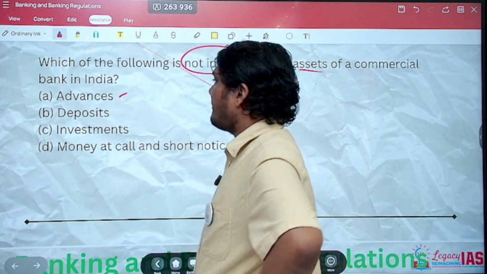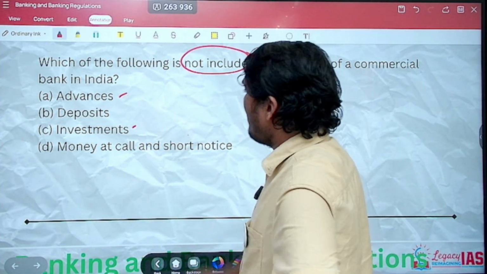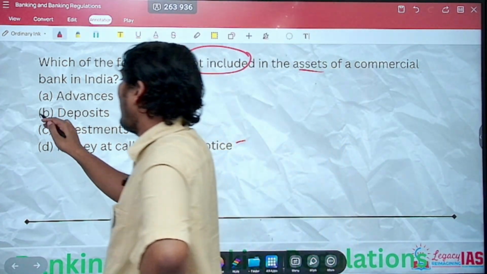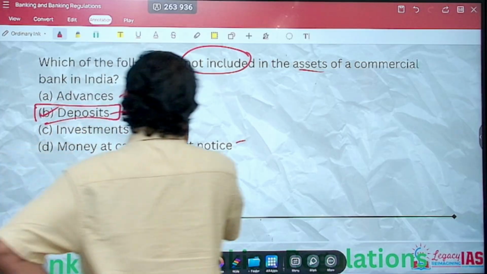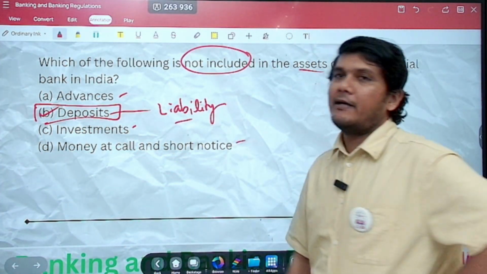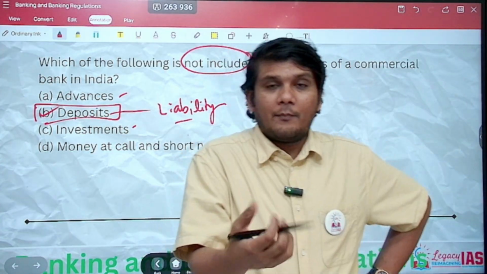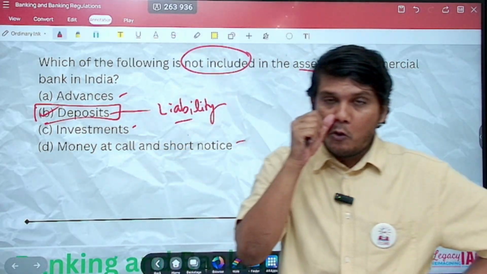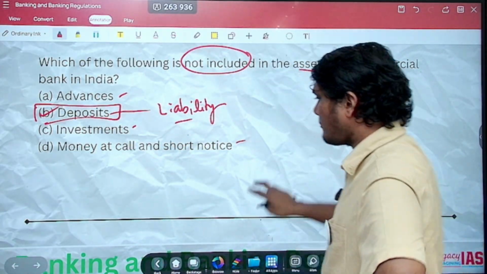Advances, it is an asset. Investments, it is an asset. Money at call and short notice that it gives, it is an asset. So what is not an asset? The deposit. The deposit for the bank is a liability. When you deposit the money in the bank, for you it is an asset, but for the bank it's a liability because the bank has to pay it back to you, right?